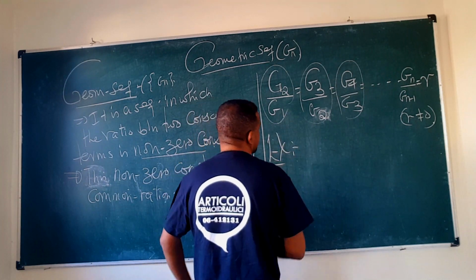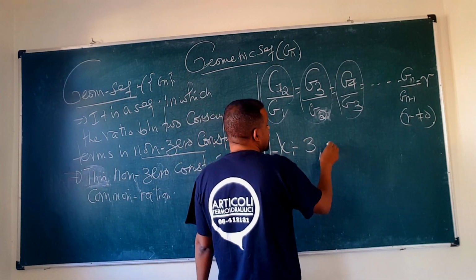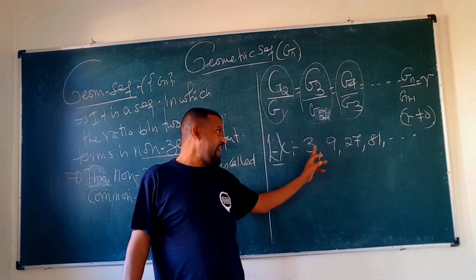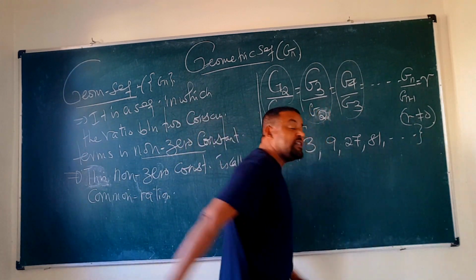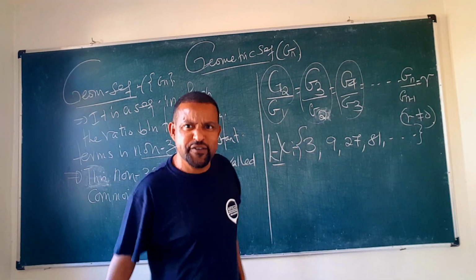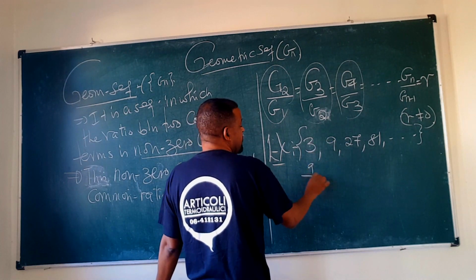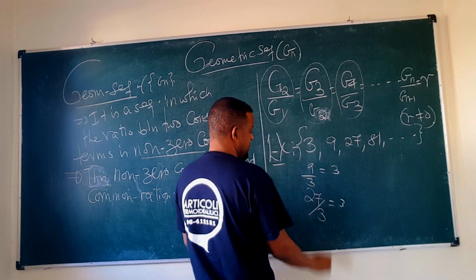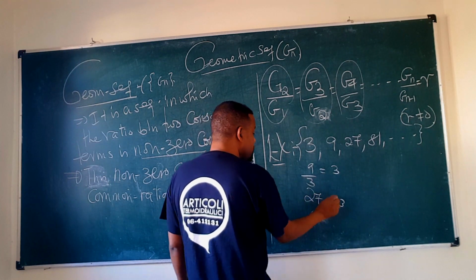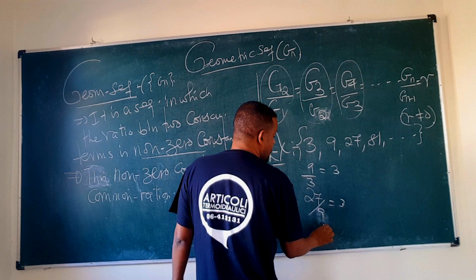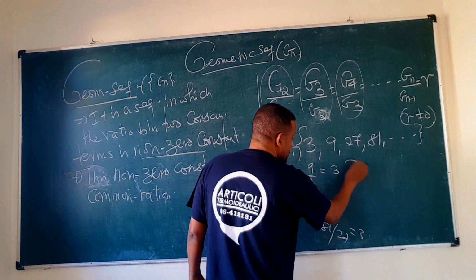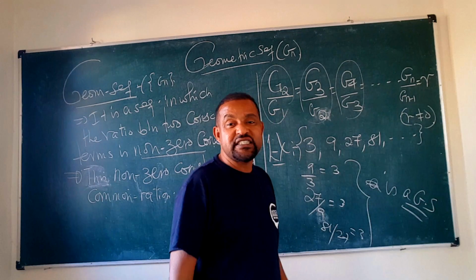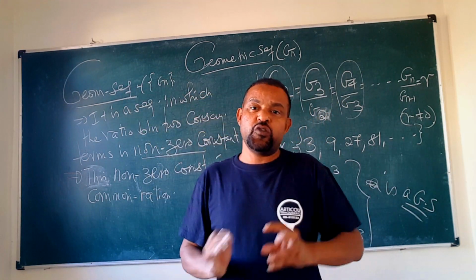Consider the sequence 3, 9, 27, 81. What's the ratio between 9 and 3? 9 over 3 is 3. 27 over 9 is 3. 81 over 27 is 3. So this is a geometric sequence, a sequence in which the ratio between two consecutive terms is constant.